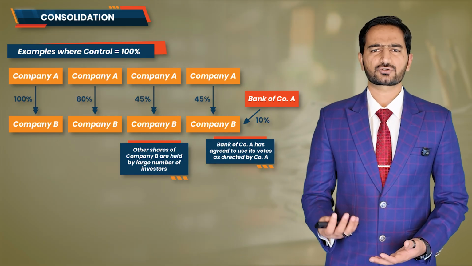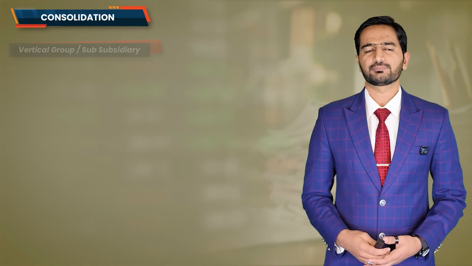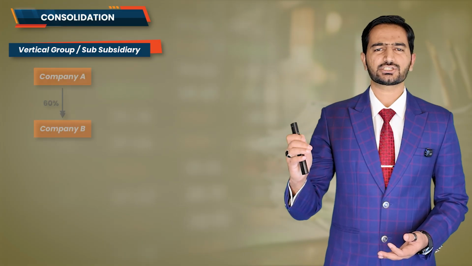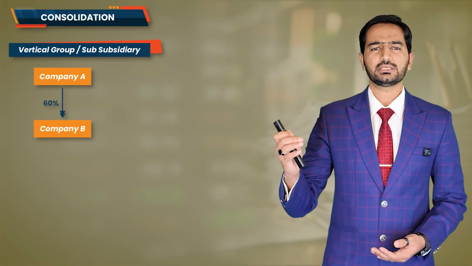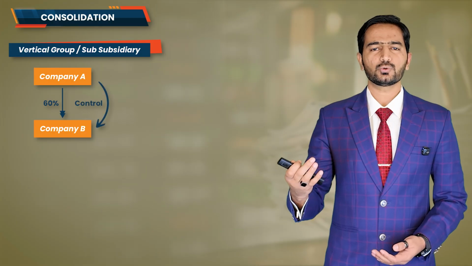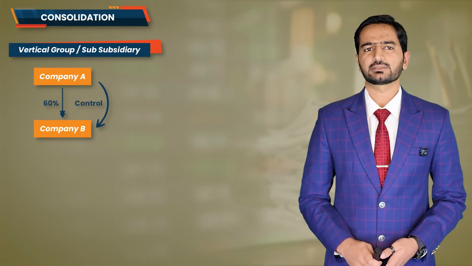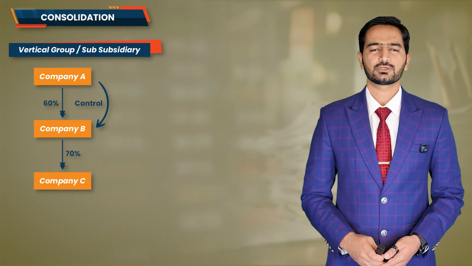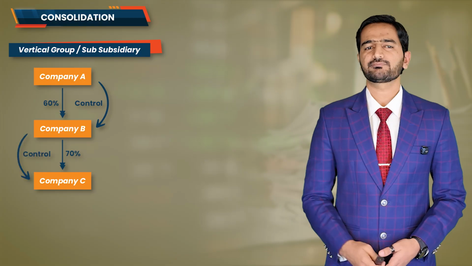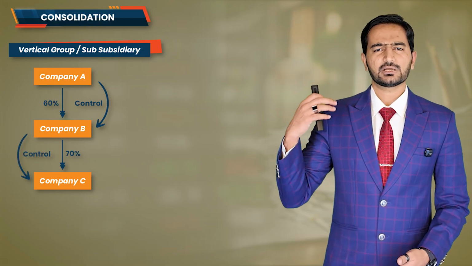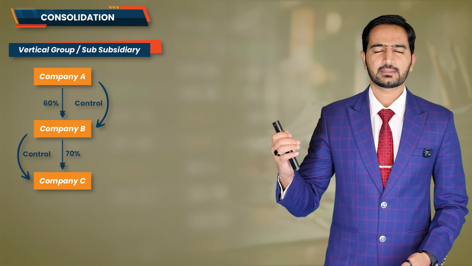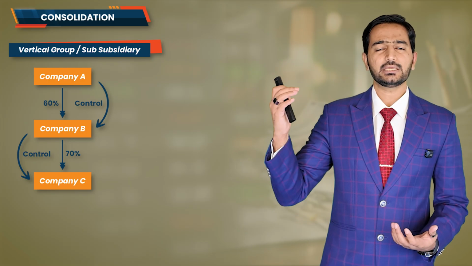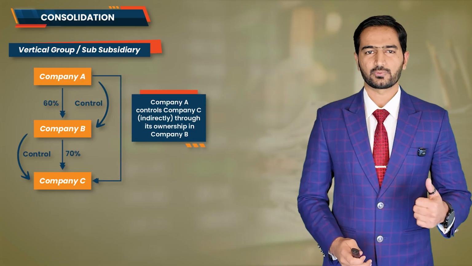Suppose we have a group structure, something we call a vertical group. Now in this structure, let's say Company A holds 60% shareholding in Company B. So Company A controls Company B because it owns more than 50%. That part is clear. Now Company B holds 70% shareholding in Company C. So Company B controls Company C. Now think about it. If Company A controls Company B and Company B controls Company C, then effectively Company A also controls Company C, right?